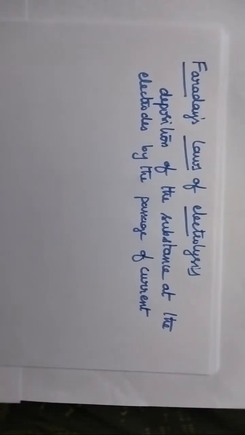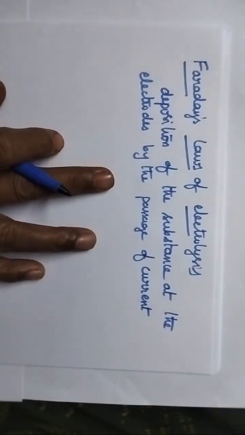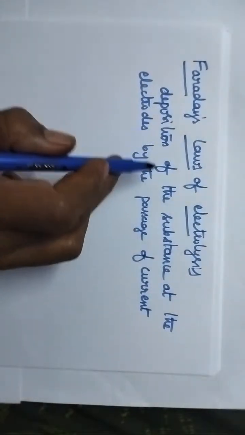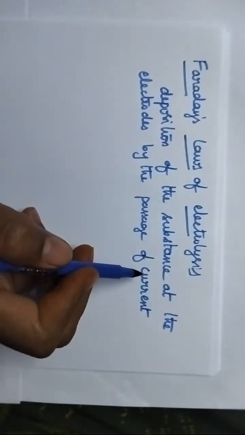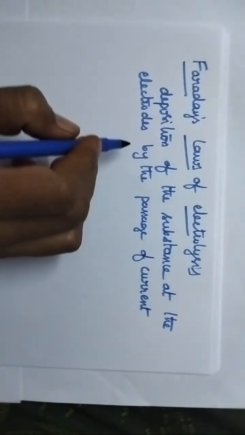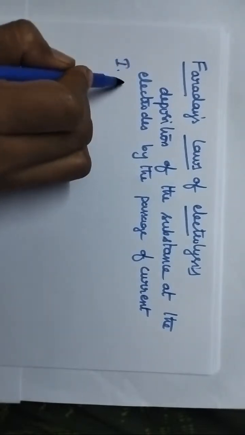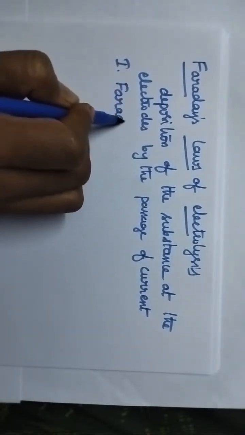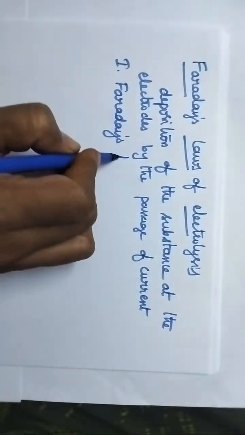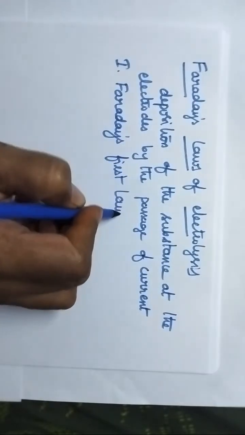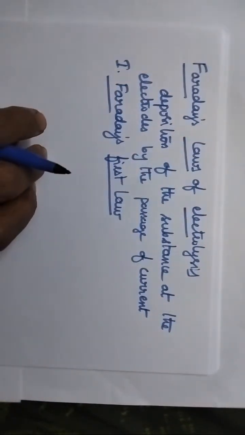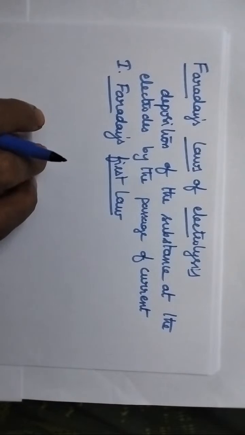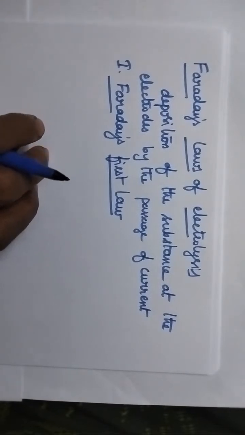So what is the importance of Faraday's laws of electrolysis? It explains the deposition of the substance at the electrodes by the passage of electric current. He explained this in Faraday's first law and Faraday's second law. Coming to Faraday's first law, the amount of the substance that is deposited, liberated or dissolved at any electrode is directly proportional to the quantity of electricity passed through the electrolyte.